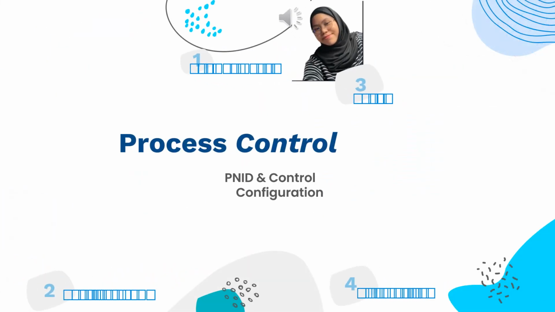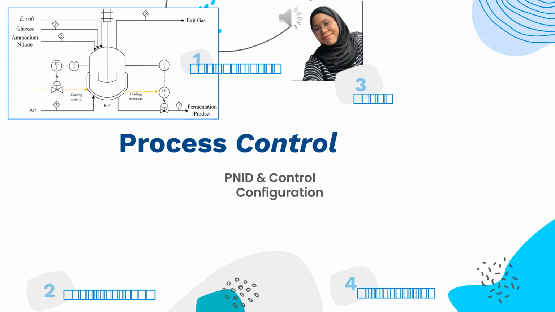For the process control, the first unit operation is the batch fermenter, and in the fermenter we want to control the liquid in the batch fermenter to remain at 37 degrees Celsius throughout the reaction by manipulating the inlet flow rate of the cooling water. And if the temperature is higher than 37 degrees Celsius, then the valve will increase its opening, and if the temperature is lower than 37 degrees Celsius, the valve will decrease its opening.